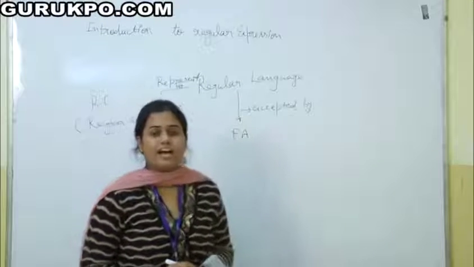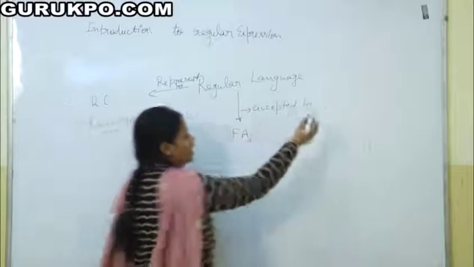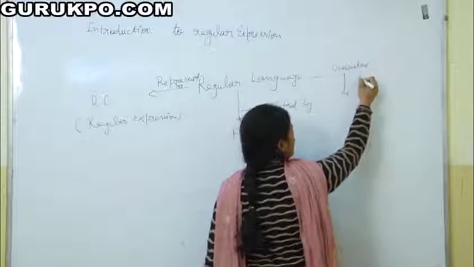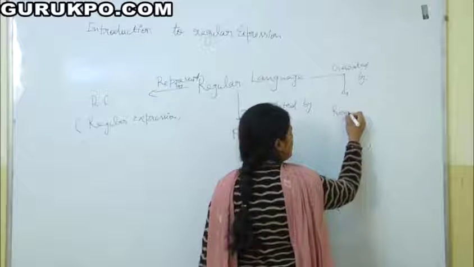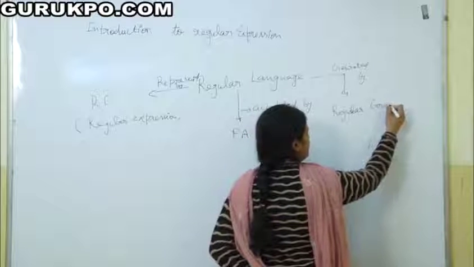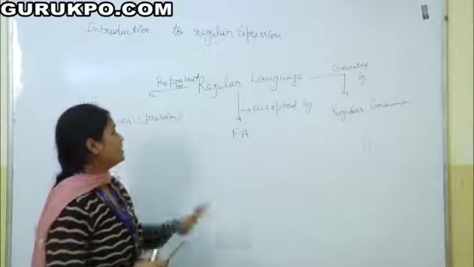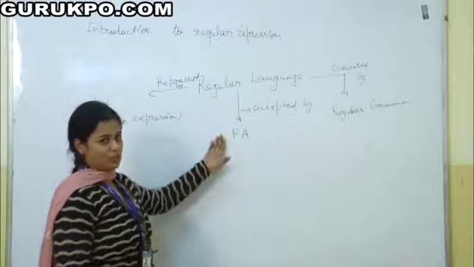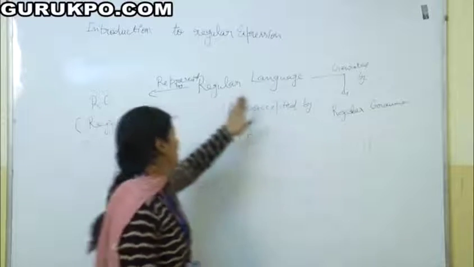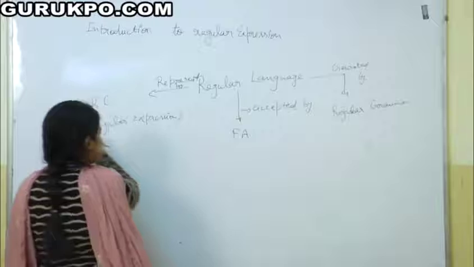Regular languages are represented by regular expressions, whereas regular languages are generated by regular grammar. That means the languages which are accepted by finite automata are called regular languages, and these languages are generated by regular grammars, and these regular languages are represented by regular expressions. Then what is regular expression?